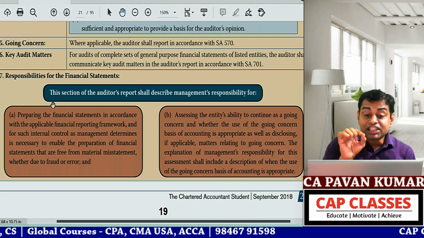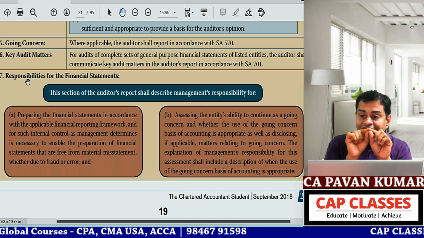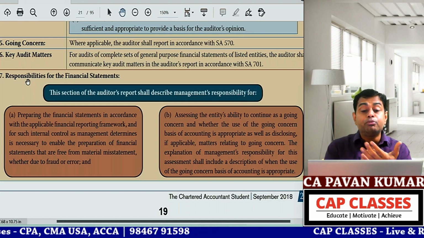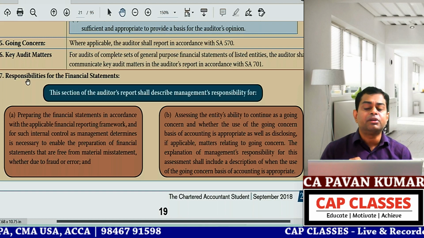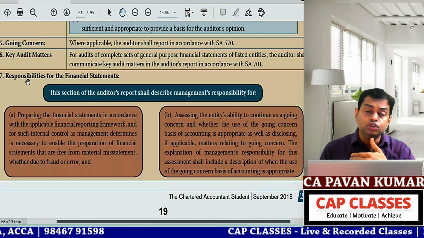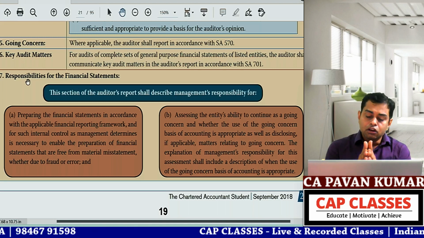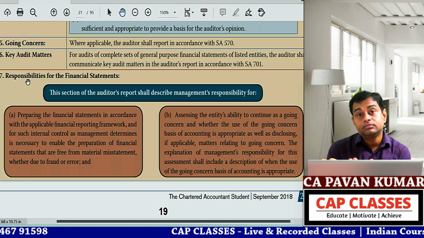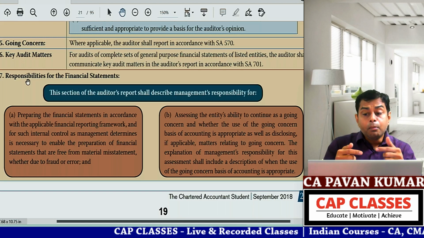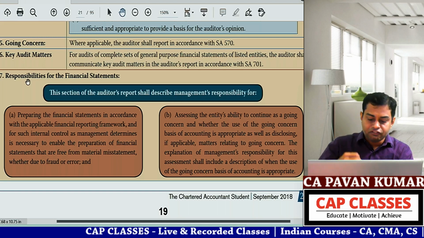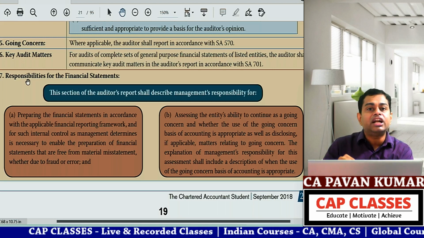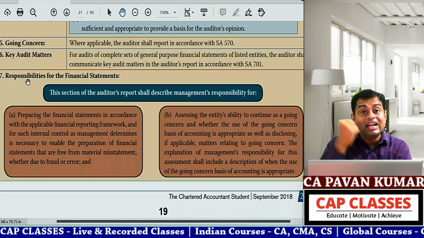This section of the auditor's report, what is this? I am putting one heading in my audit report: responsibilities for the financial statements. Why? Simple. A layman who's not from an accounting background, who's not having any idea about audits, when he opens financial statements, so balance sheet is there, P&L is there, below that one stamp is there, signature is there for ABC and company chartered accountants, Pavan Kumar, partner, sign and stamp.